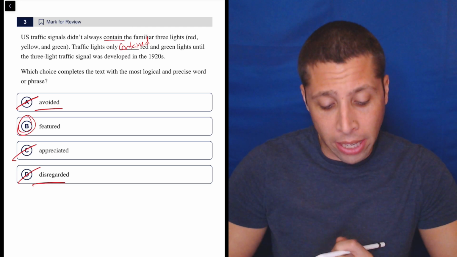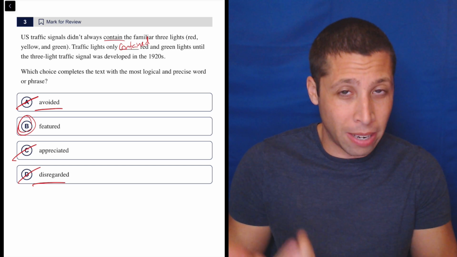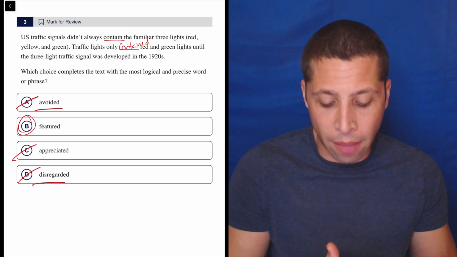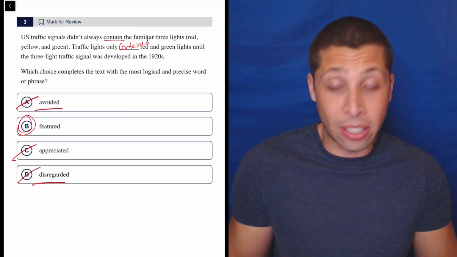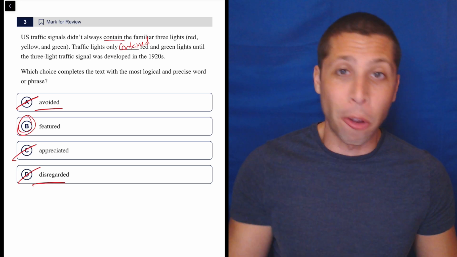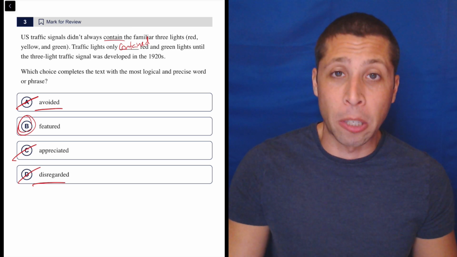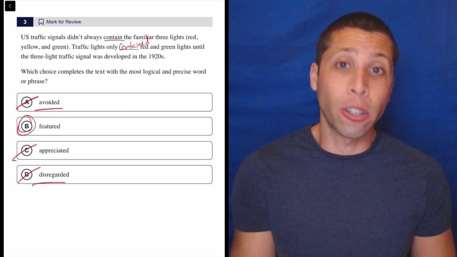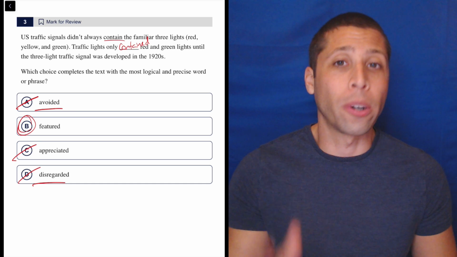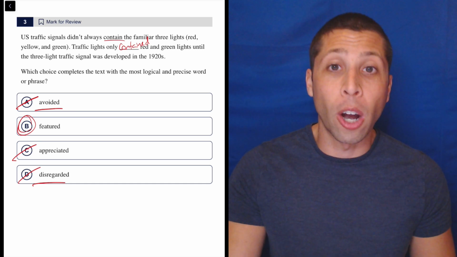So I don't know. I guess we don't really have any evidence that it's specifically what we're trying to, contain the red and green and not the yellow. But this is exactly why I would try to just stick to stealing words if I can from other parts of the passage, so I don't have to think too hard about it. And then we get these nice symmetries between the sentences. So again, not a hard question, but that skill is so important. Take advantage of trying it out and practicing it at every opportunity so that way it's ready to go when you need it the most.